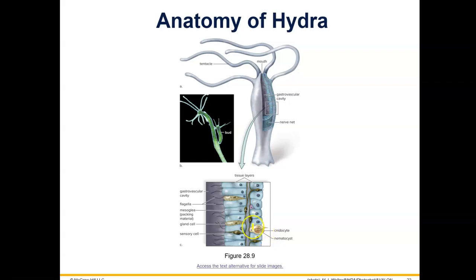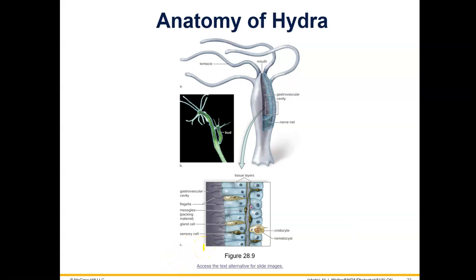You can see the stinging cells called cnidocytes, and inside of there is the nematocyst, which is what causes the pain. It's like a trigger mechanism. So when the cnidarian, whatever type of cnidarian it is, actually touches something, it's like a trigger, and that nematocyst pops out and stings whatever it touches.